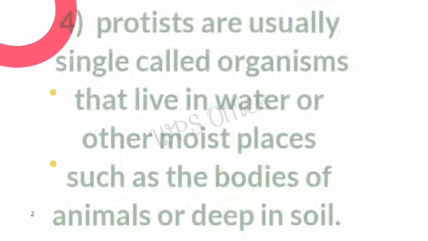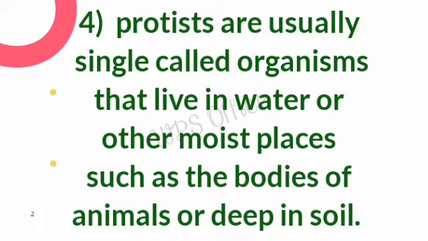Next, the protista kingdom. Protists are usually single-celled organisms that live in water or other moist places, such as the bodies of animals or deep in the soil.